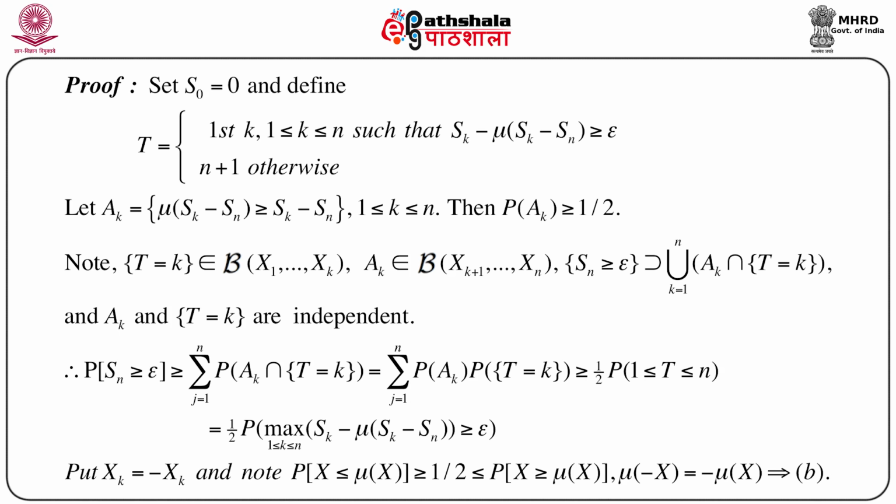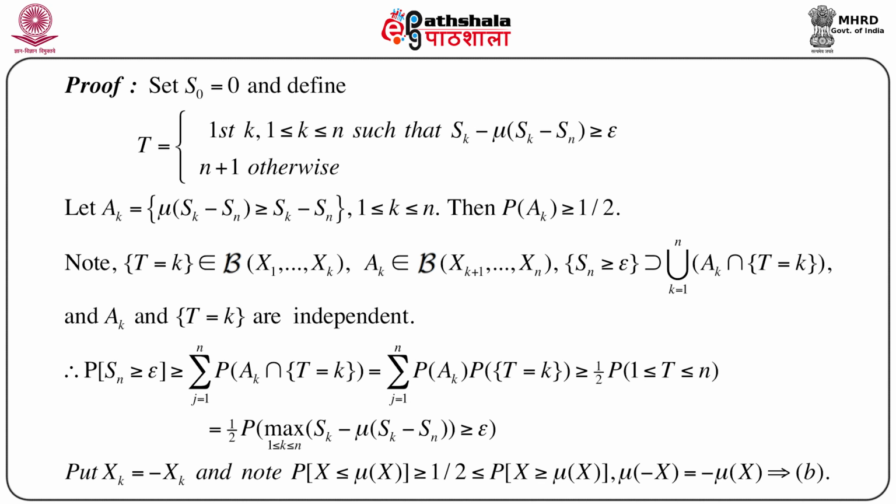Now what is the probability Sn greater than or equal to epsilon? Now the probability Sn greater than or equal to epsilon is naturally greater than or equal to the summation j equals 1 to n of the probability of Ak intersection t equals k, because we know that the event Sn greater than or equal to epsilon contains this union of Ak intersection t equals k. So just by the monotonicity property of probability, the probability of Sn greater than or equal to epsilon is greater than or equal to the summation j equals 1 to n of the probability of Ak intersection t equals k.